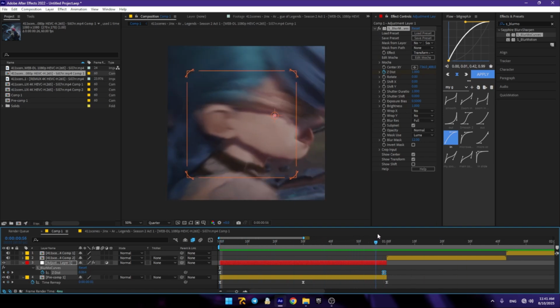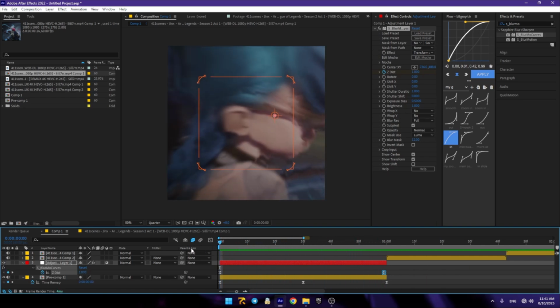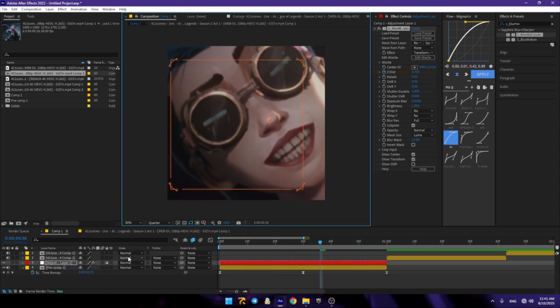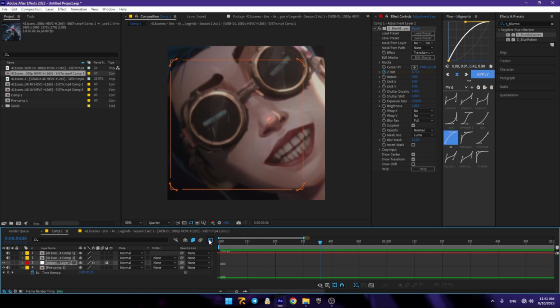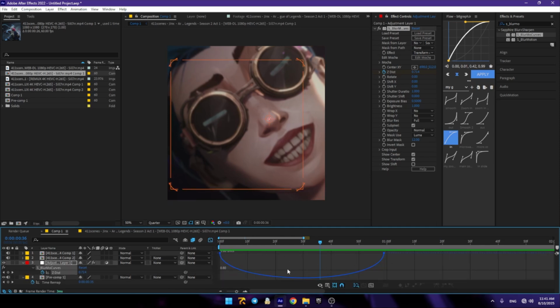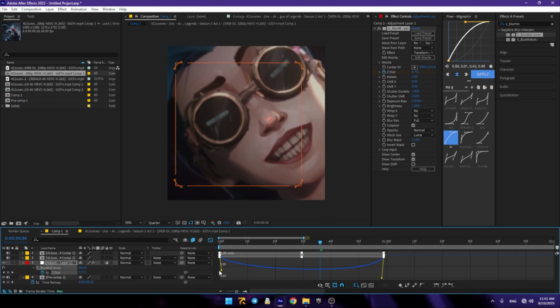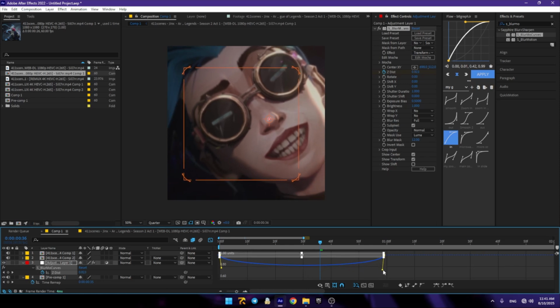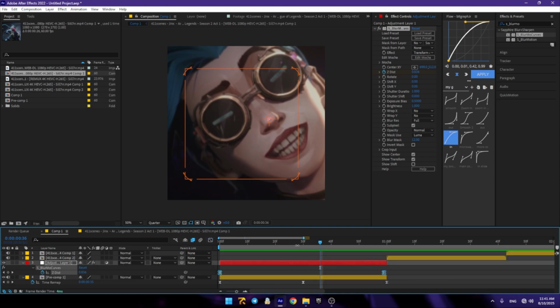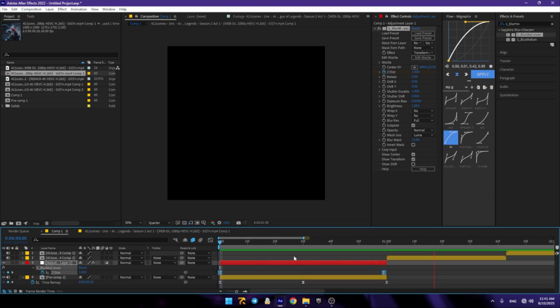If you feel like it's too much, like I feel right now that this is too much zoom for my clip, go back to the graph editor, select your keyframe, and then select it. Just bring this higher. The higher you put them, the lower the zoom will be, and try to make them the same height. Okay, this is much better.